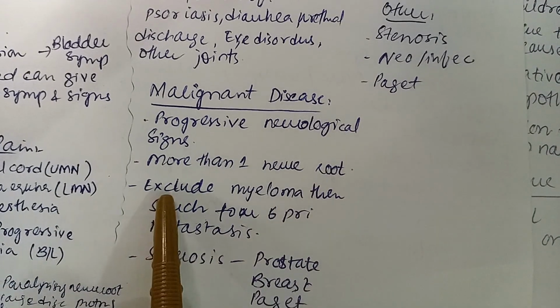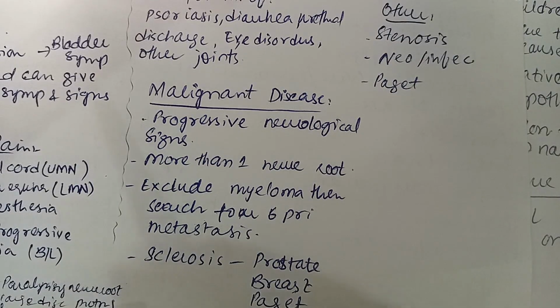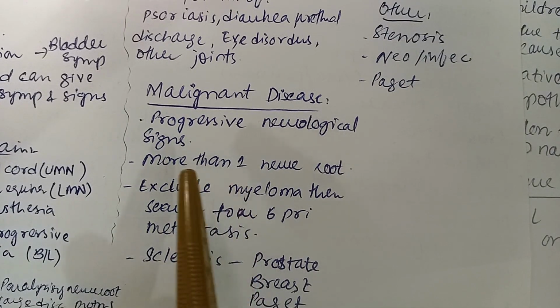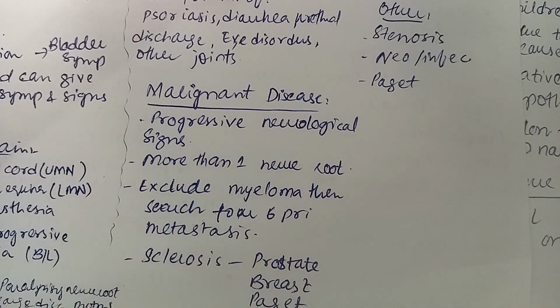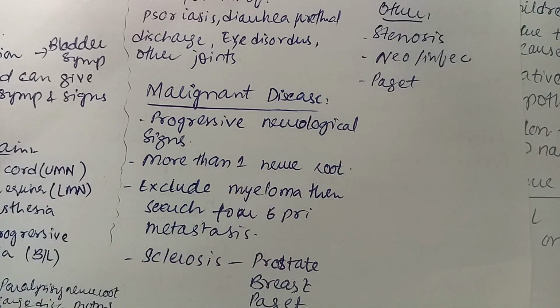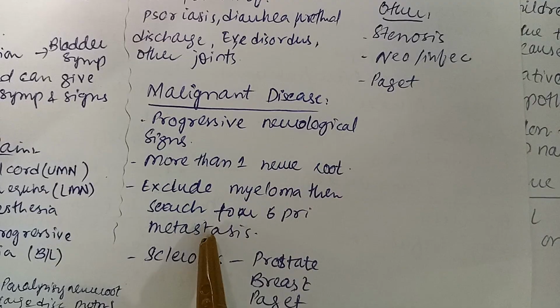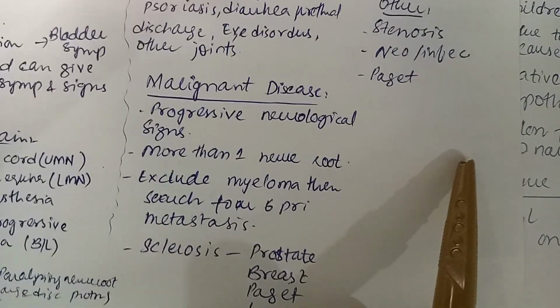In malignant disease, there would be progressive neurological worsening signs, and more than one nerve root affected. First of all, if we are considering malignant disease, we have to exclude myeloma first. Then we have to search for the primary metastases.